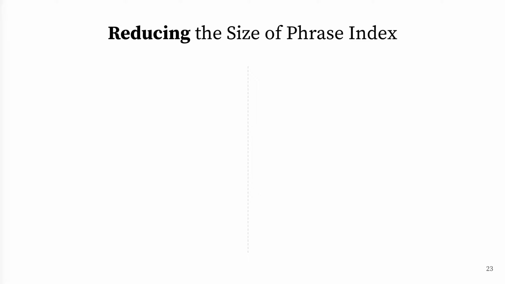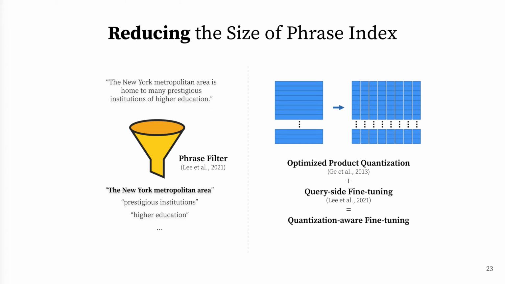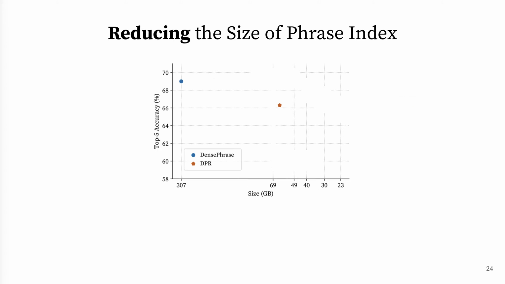In our paper, we show that we can do more aggressive phrase filtering with a learned phrase filter. And we also apply product quantization with quantization-aware training to safely reduce the size of a phrase index.